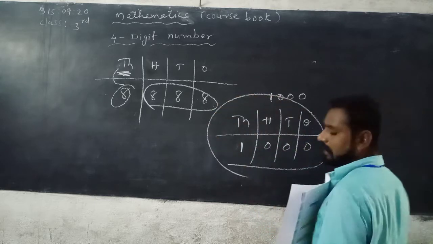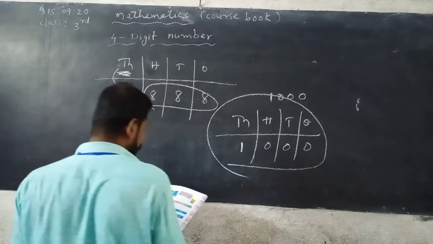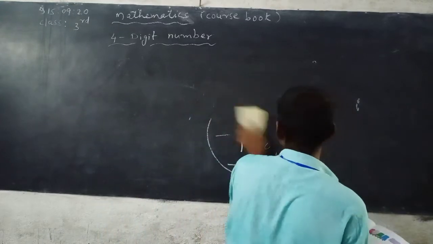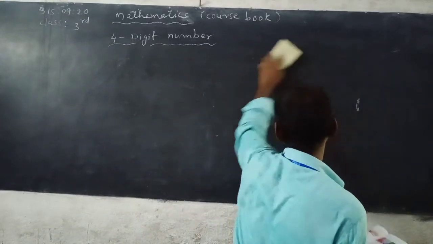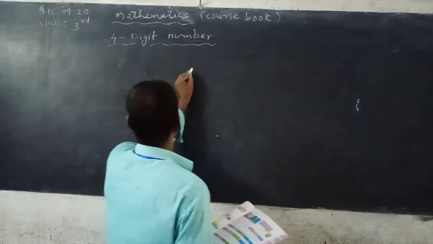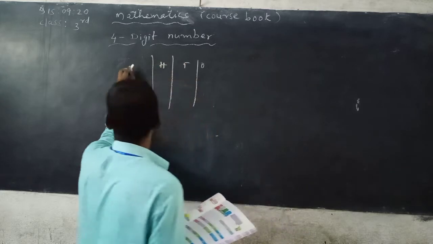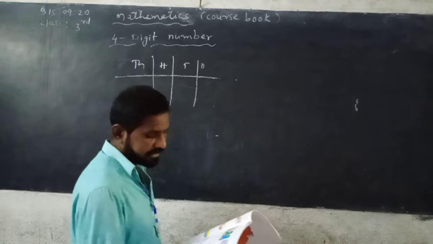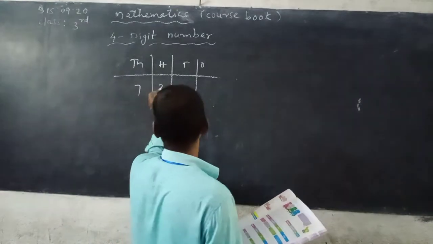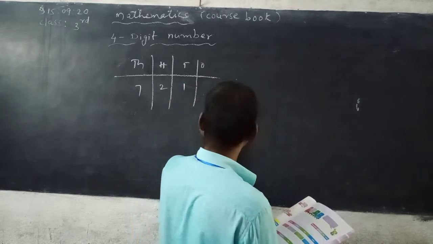Then it is 1000. So now let us write the total score of Kohli in the place value chart. Already yesterday we discussed Kohli's runs. See here: ones, tens, hundreds, thousands. In thousands place 7, hundreds place 2, tens place 1 and ones place 2.